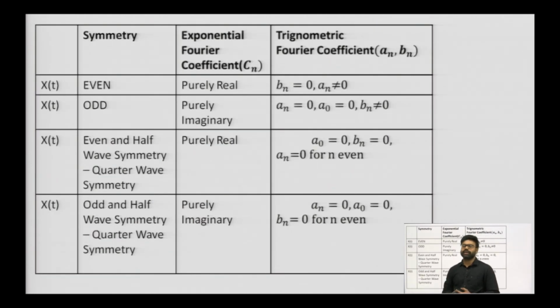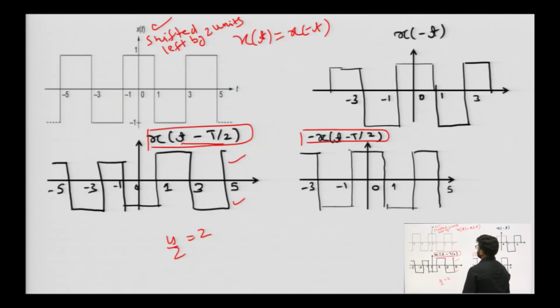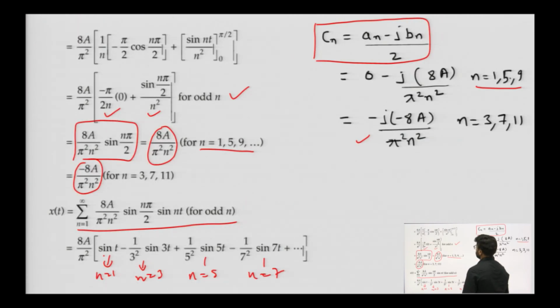So we are summarizing here our symmetry conditions. If the function is even, that is x t equals x of minus t, we have seen that the exponential Fourier series coefficient is purely real, as we saw in our first example.